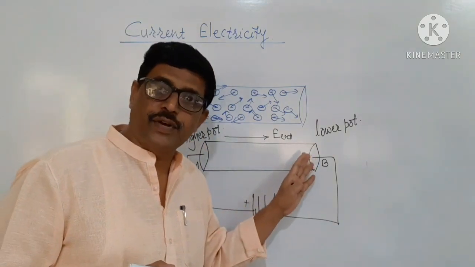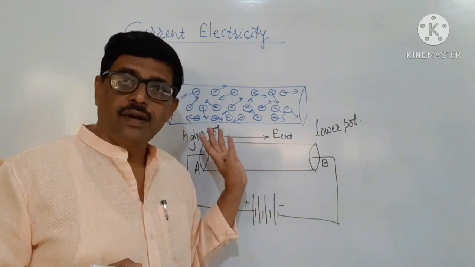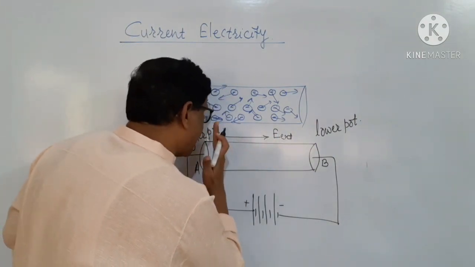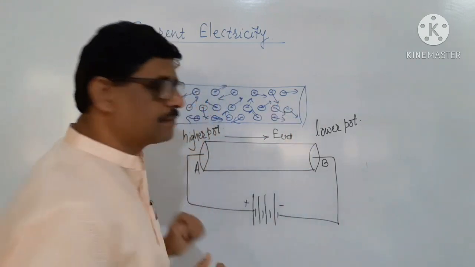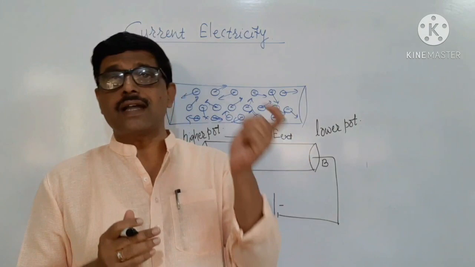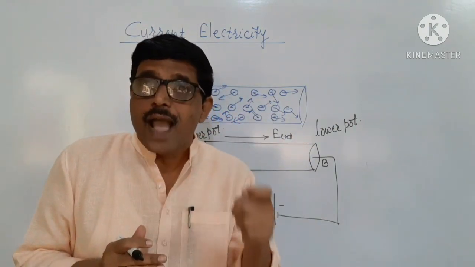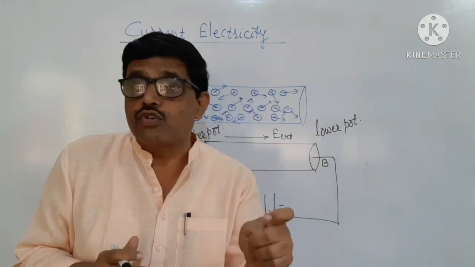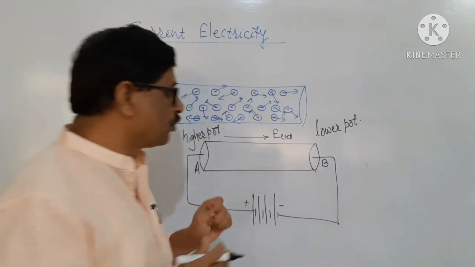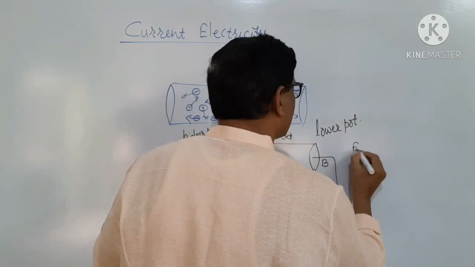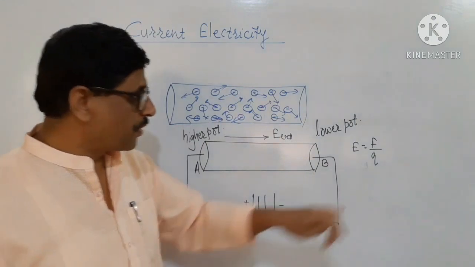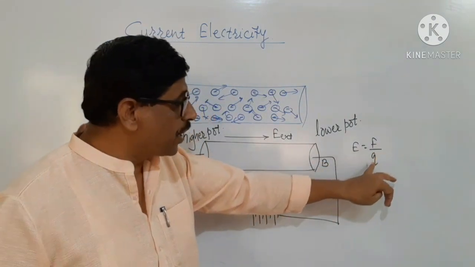The external electric field is developed across every part of the conductor, at every cross section of the conductor. Whenever a charge is in an electric field, it is acted on by a force, because we know that the electric intensity is the force on a unit charge. Therefore, force acts on every charge.